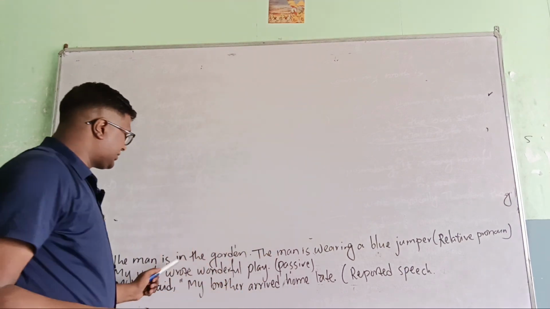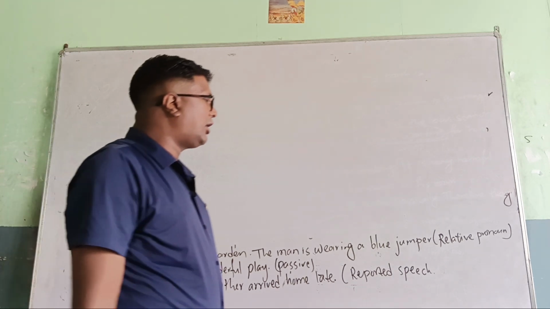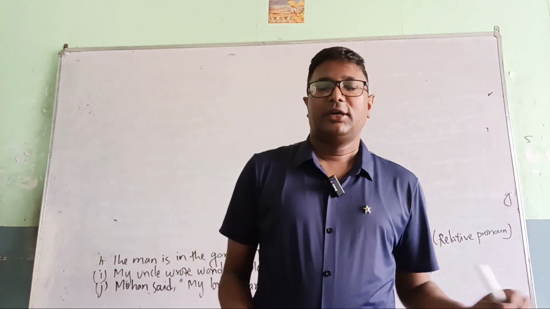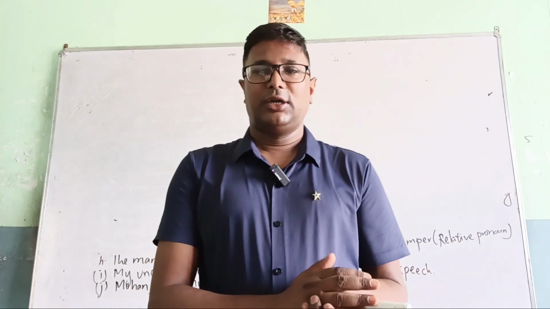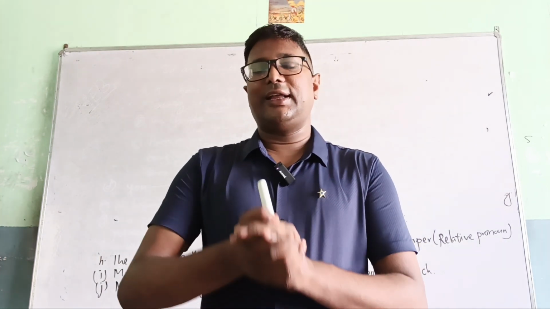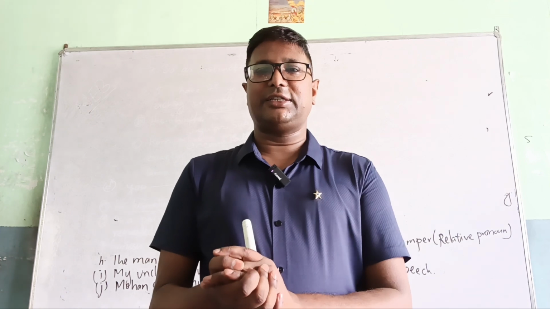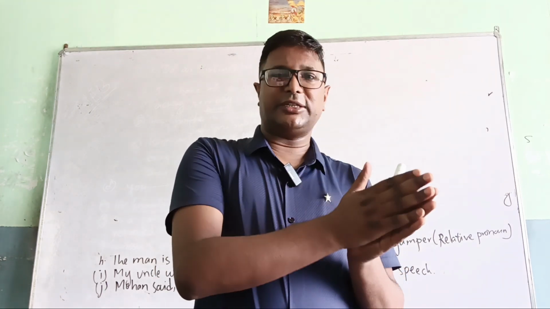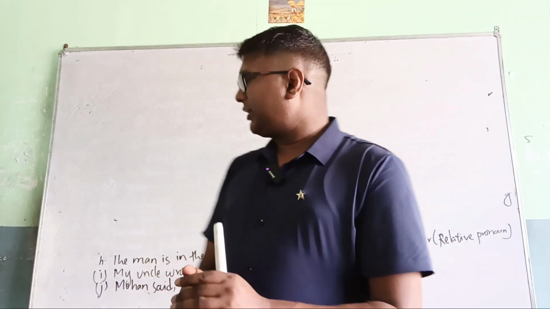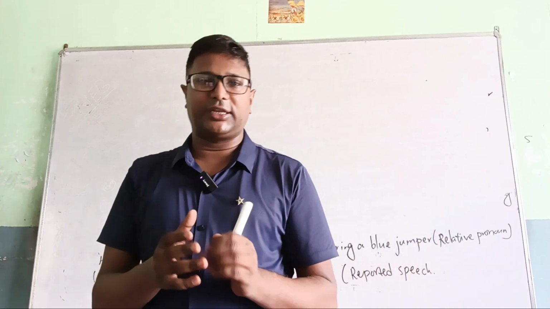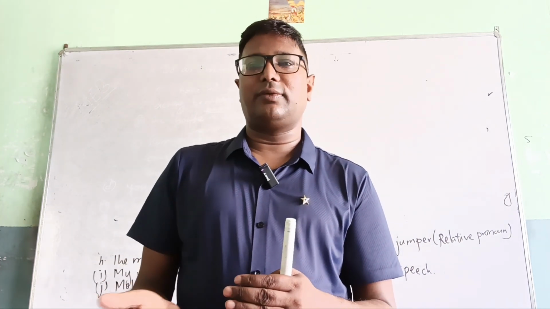Now, the man is in the garden. The man is wearing a blue jumper. This is a relative clause question. In relative clauses, there is a defining relative clause, which does not need commas and gives only essential information, and a non-defining relative clause, which gives additional information about a subject, about something or somebody. Here, it is not clearly stated as a non-defining relative clause, so you can write the answer in any way.